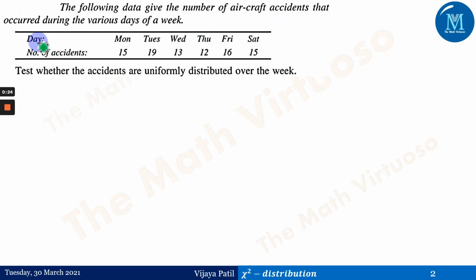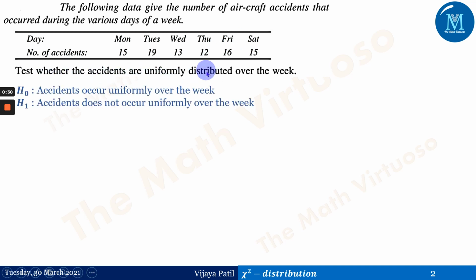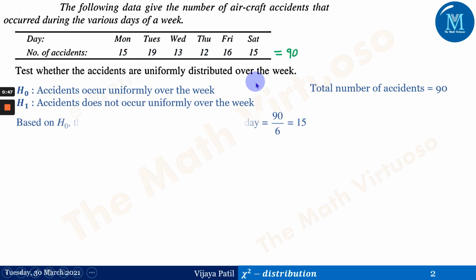So the number of accidents happened on Monday, Tuesday till Saturday. Test whether the accidents are uniformly distributed over the week. So H0 here is the accidents occur uniformly over the week, wherein H1 is accidents do not occur uniformly over the week. So total number of accidents, that is the addition of all of them, 15 plus 19 plus so on up to 15 is equal to 90.